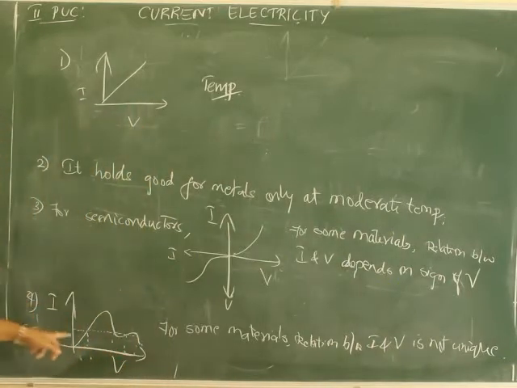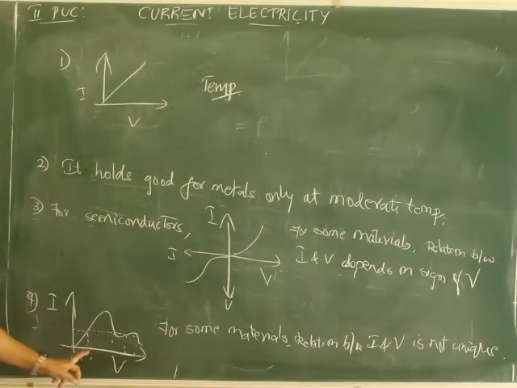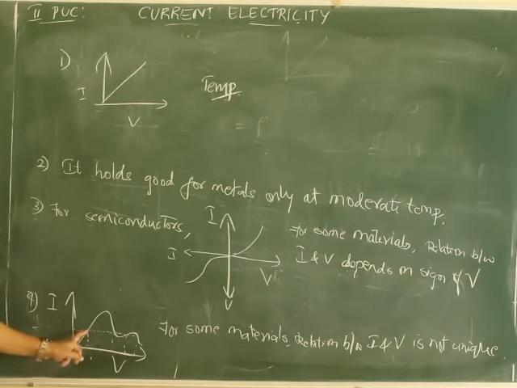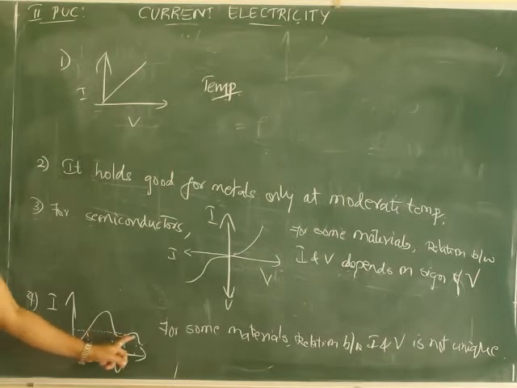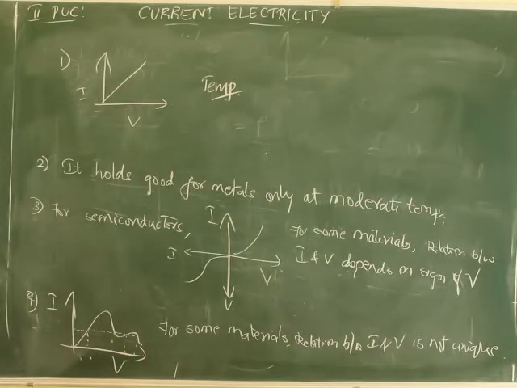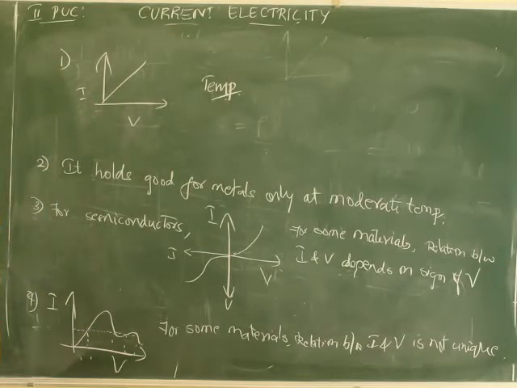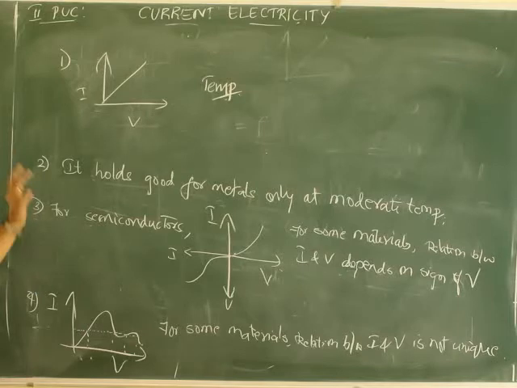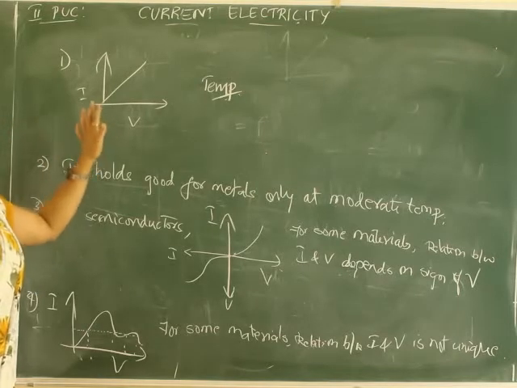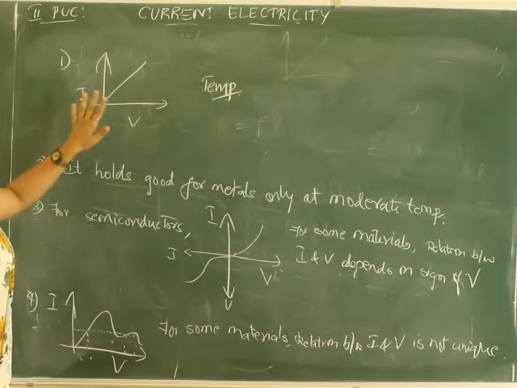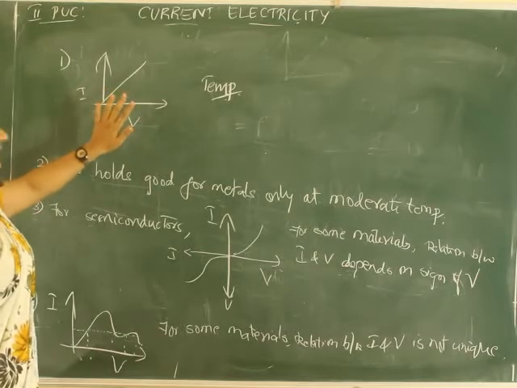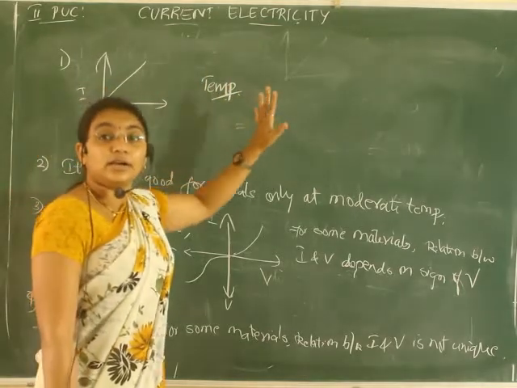That is, for this graph only I will explain. For one current value I, there are 1, 2, 3, 4 values of V. Understood? But here, for this I, there is only one value of V. Understood? So these are some of the limitations. How can I write the limitation? The limitation is, this Ohm's law holds good only under a condition.